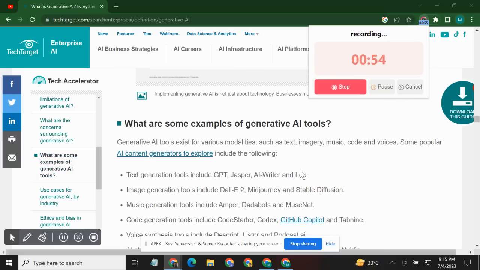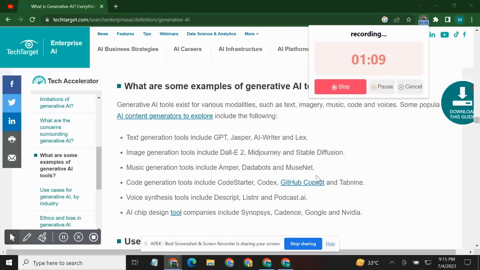What are some examples of generative AI tools? Generative AI tools exist for various modalities, such as text, images, music, code, and voices. Some popular AI content generators to explore include the following. Text generation tools include GPT, Jasper, AI Writer, and Lex.